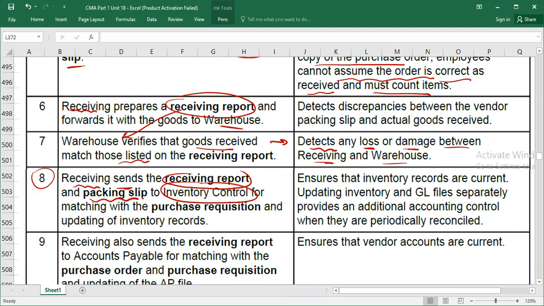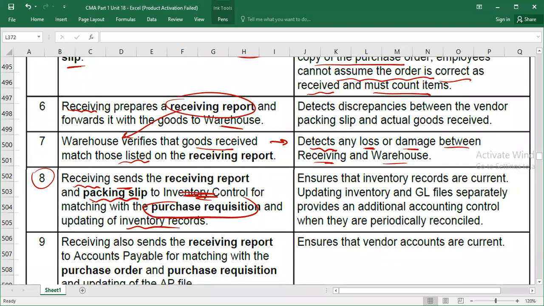So they will send these two things to the inventory controller. Do you know, the inventory controller is the first department who generated the purchase requisition. So that is why the inventory controller will compare the receiving report and packing slip with the purchase requisition and update the inventory records. Understood? I hope it is clear.